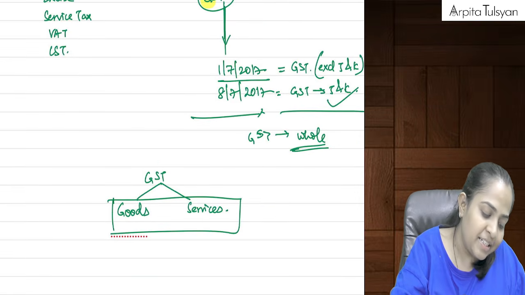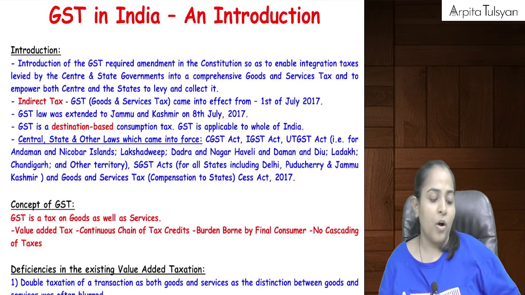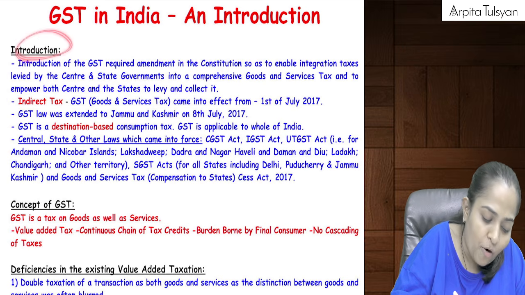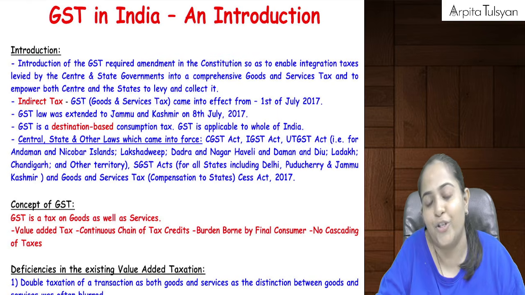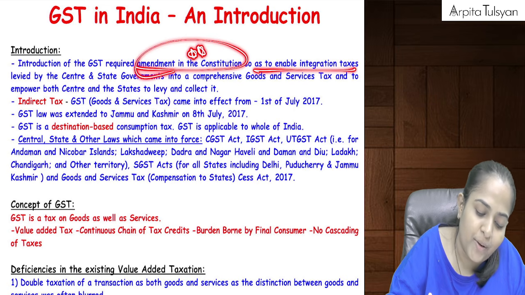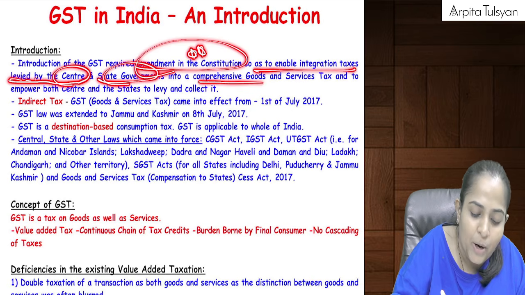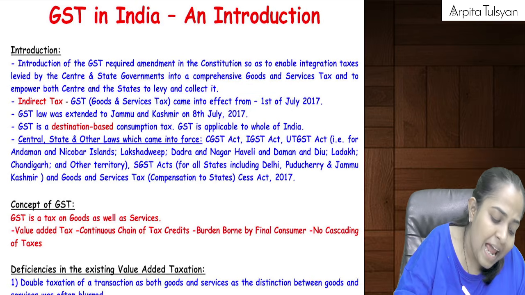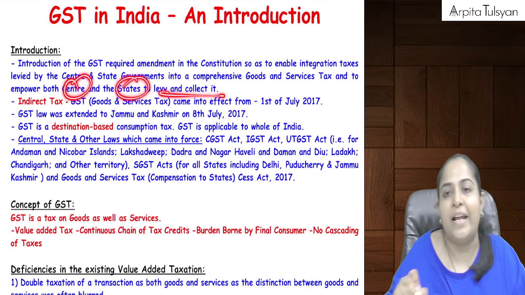Now let's quickly go through this from the introduction part. Introduction of GST required amendment in the constitution. Very nice point. This required amendment in the constitution so as to enable integration of taxes levied by the central and state government into a comprehensive GST, and to empower both of them, center as well as the state, to levy and collect it.